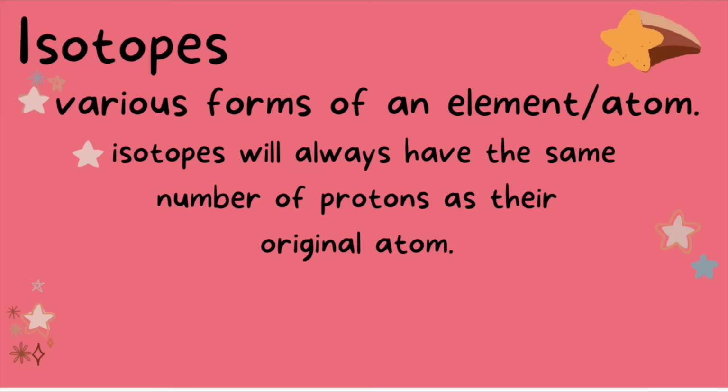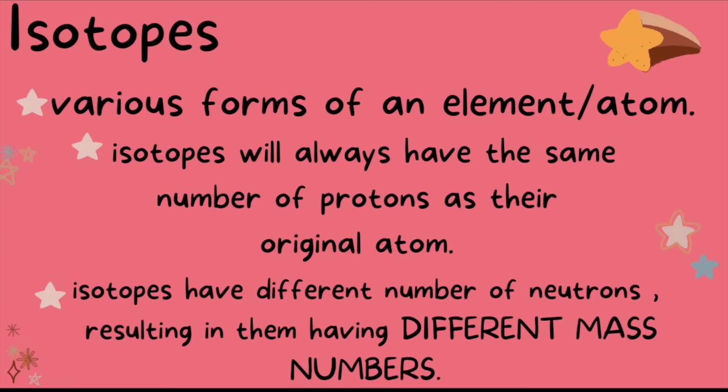We know that the number of protons is the signature of each atom. Each atom will have a different number of protons. So carbon will always have 6 protons, oxygen will always have 8 protons, hydrogen will always have 1 proton, and so on. So all isotopes of the same atom will always have the same number of protons. The thing that changes with isotopes is the number of neutrons. And because the number of neutrons changes, the mass number will also change, because remember, the mass number is the total number of protons and neutrons in each atom. So of course, the change in the number of neutrons will also reflect the mass number.